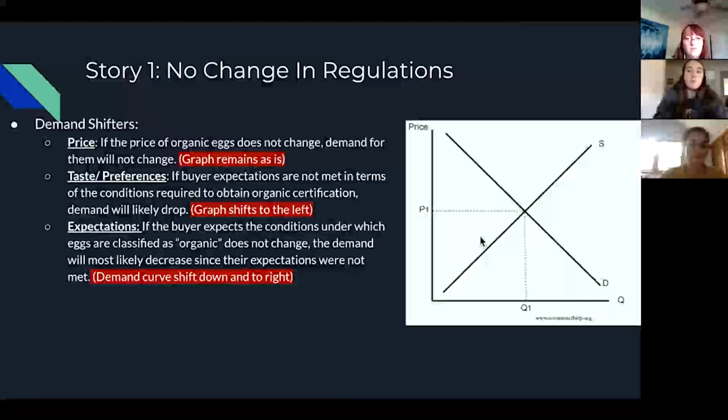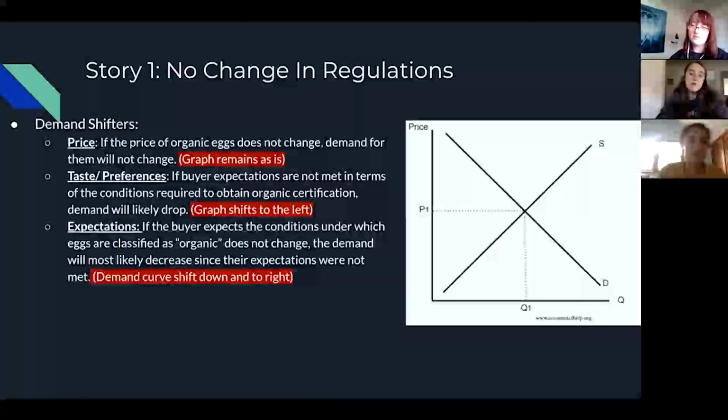So we have two stories, and the first story we chose is if there were no change in the regulations. For demand shifters, the category of price: if the price of organic eggs does not change, demand for them will not change. Therefore, the graph will remain as is. For taste and preferences, if the buyer's expectations are not met in terms of the conditions required to obtain organic certification, demand will likely drop. Therefore, the graph will shift to the left.